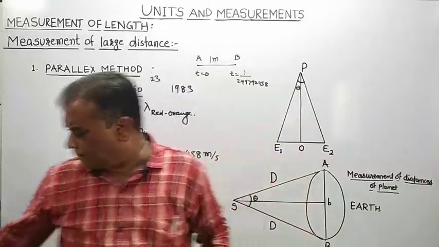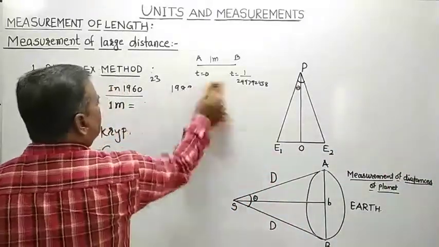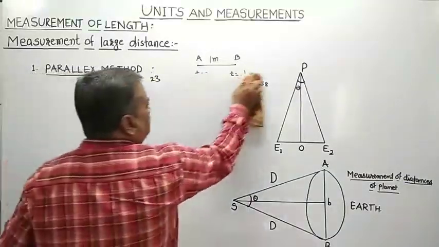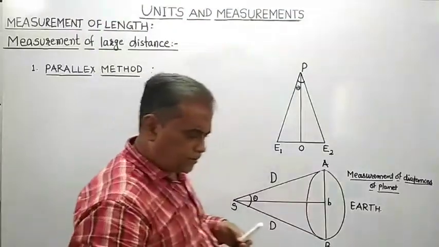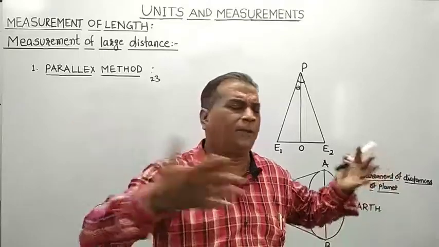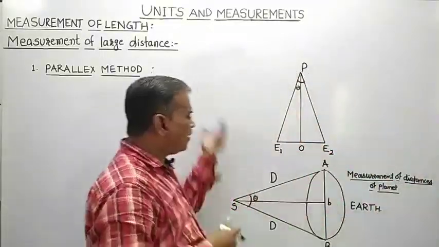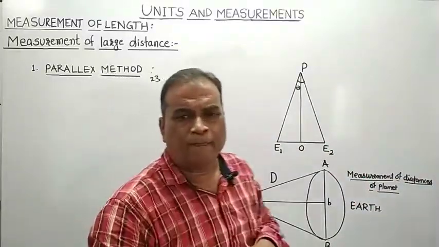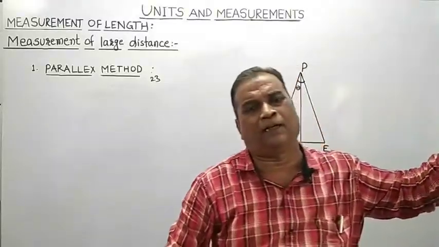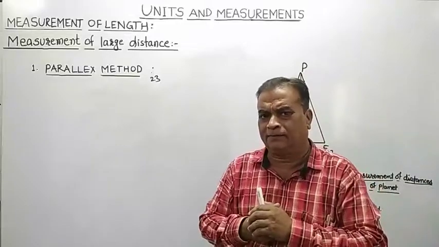Now, as far as large distances are concerned, when we want to measure the distance of a planet or a star or some astronomical object or heavenly bodies from the surface of Earth, we cannot measure such a large distance with the help of a meter scale. So, some scientific method is there.